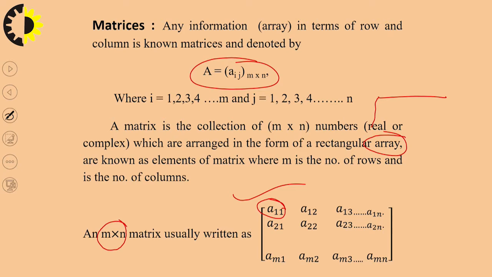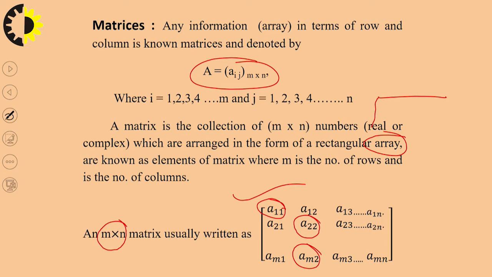Now what is the role of this matrix in our technology as well as our engineering? There are a lot of examples in our daily life. Suppose I want the address of this file, that is A22. That means the address of this file in the matrix is second row and second column. Similarly, the address of this element is mth row and second column.